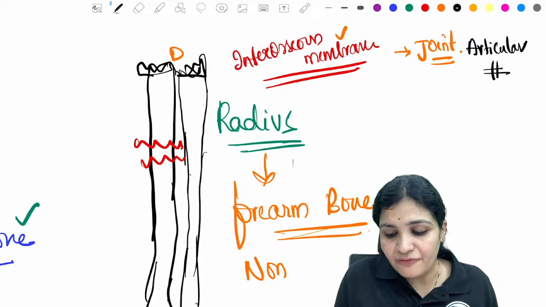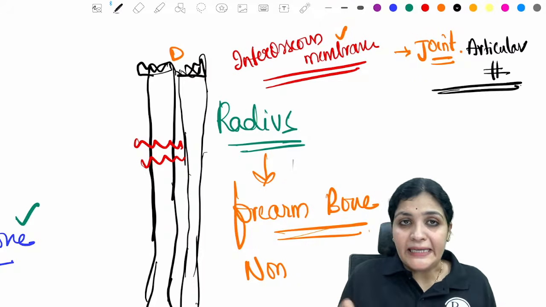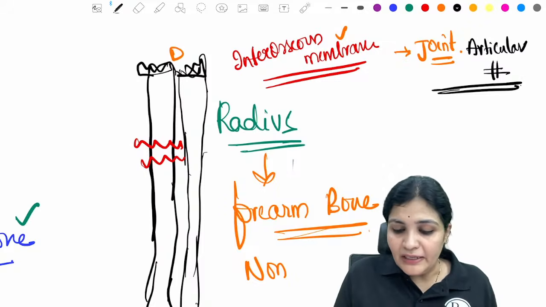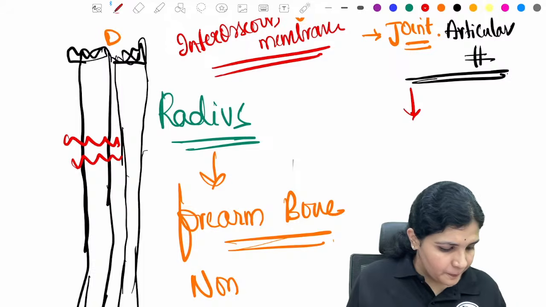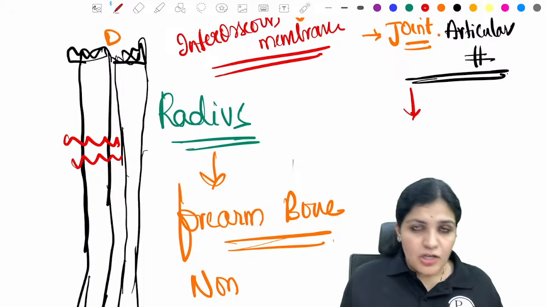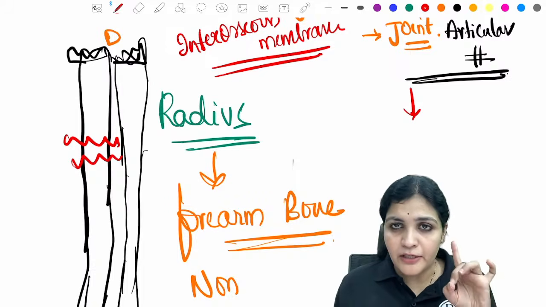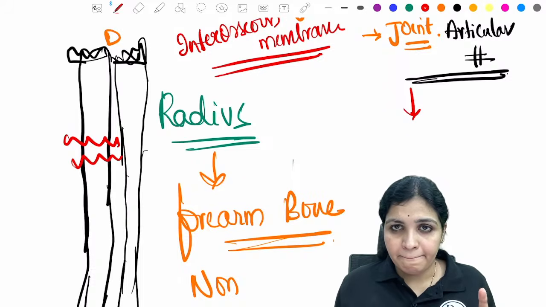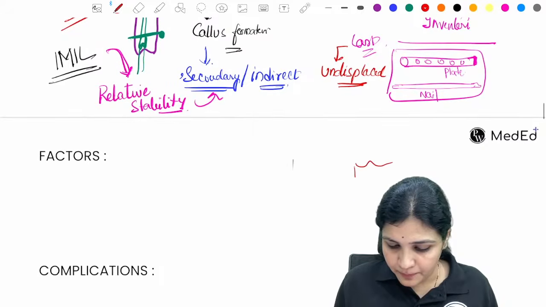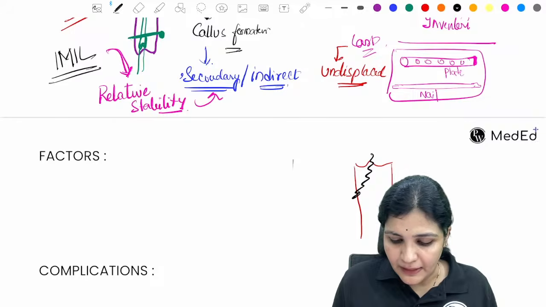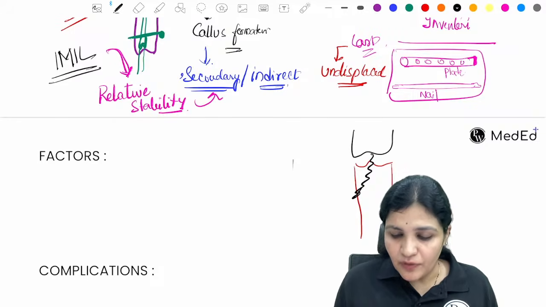What do you mean by articular fracture? That means somewhere near the joint. So somewhere near the joint, do you want the callus to be formed in the joint? For example, this same tibia bone has been broken here in the proximal part, which is in connection with the joint.